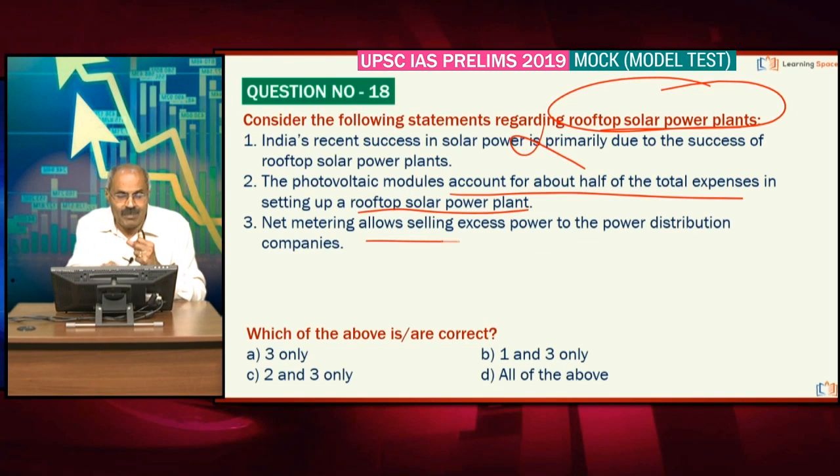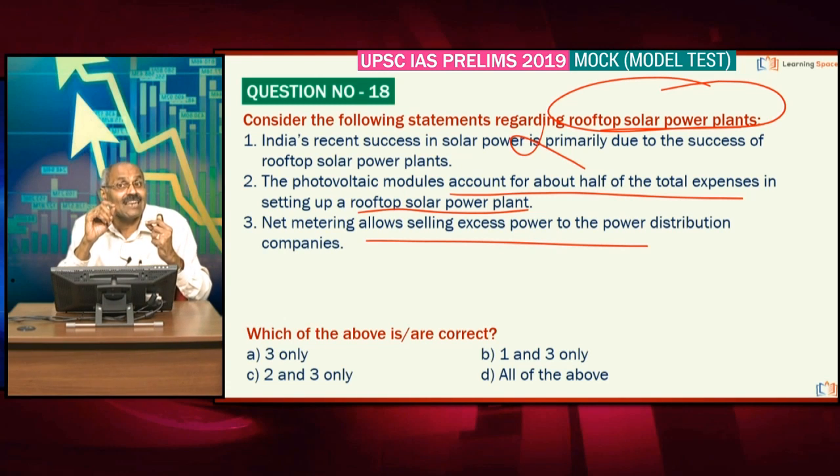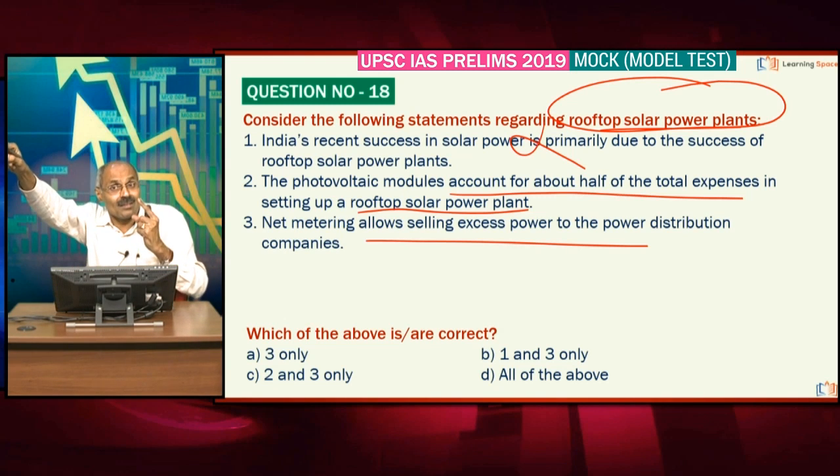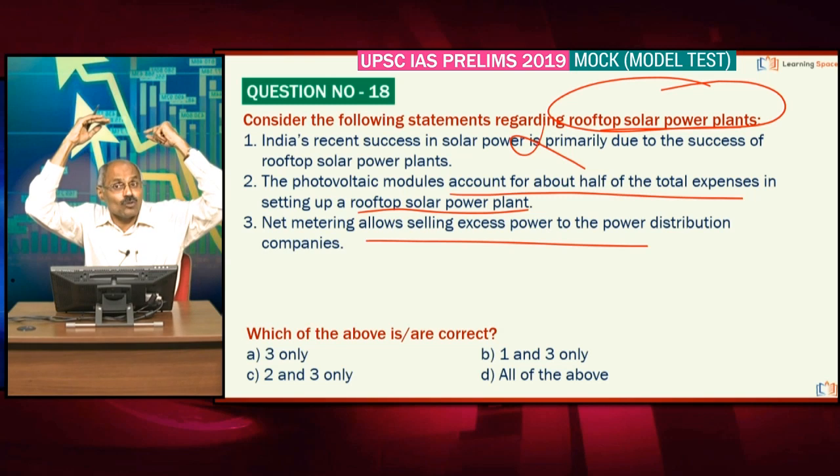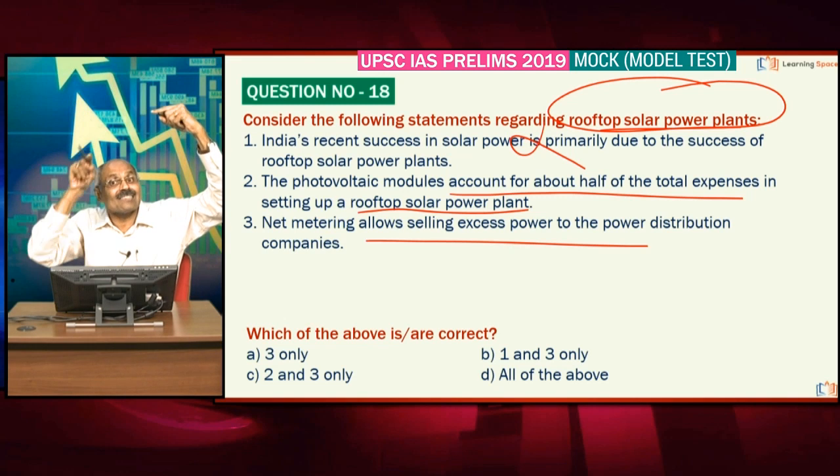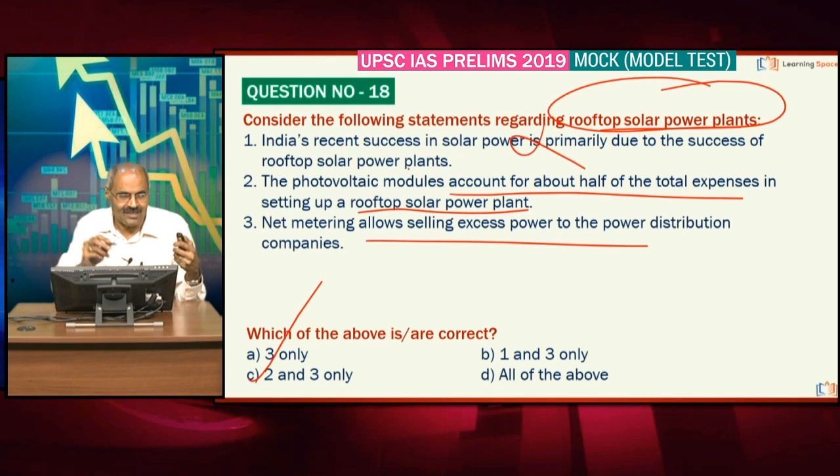Then net metering. Quite often you talk about net metering. What is the meaning of net metering? Net metering facilitates selling excess power to discoms. Let us assume I installed this rooftop solar on my house. If some excess power is there, I can sell it to the grid. Net metering allows it. Friends, 2 and 3 are correct here.